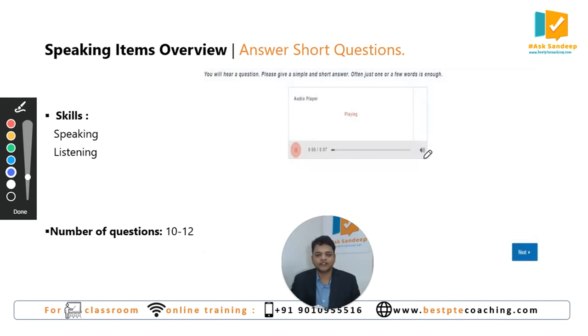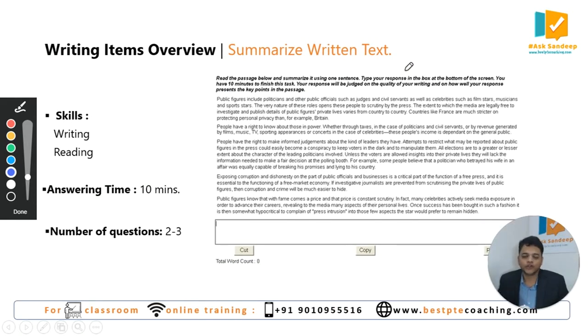And after listening to that particular question, when the screen says recording, you have to give your answer using maybe 1 word, maybe 2-3 words, a short sentence. So when you do this question, you score in speaking and also slightly in listening. There will be minimum 10 questions and maximum 12 questions from this particular question type. Now, the next module you're going to have is the writing module, writing items we get to discuss now.